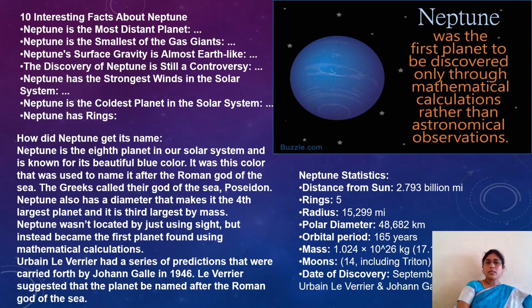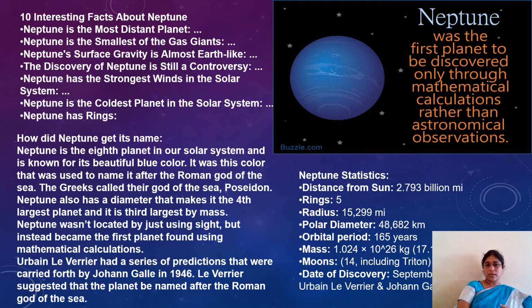See, how did Neptune get its name, children? Neptune is the eighth planet in our solar system and is known for its beautiful blue color. It was that color that was used to name it after the Roman god of the sea, whom the Greeks called Poseidon.